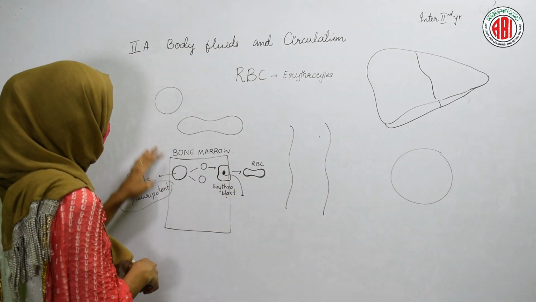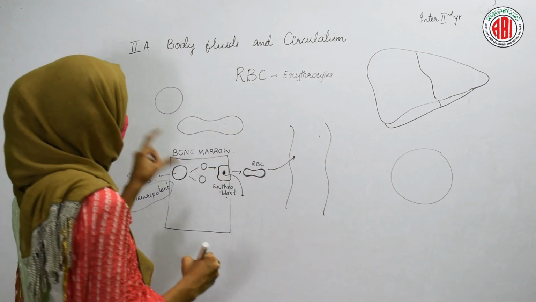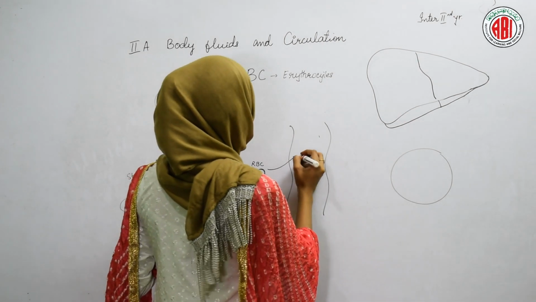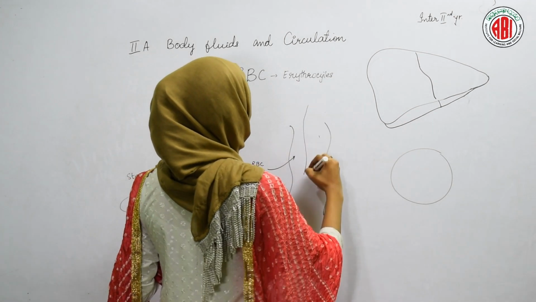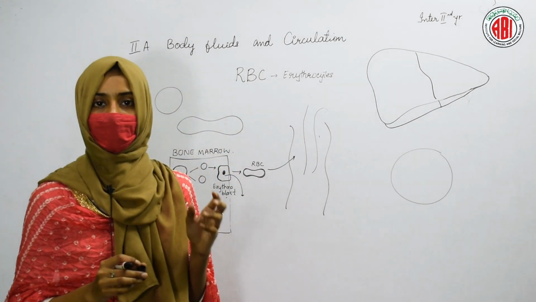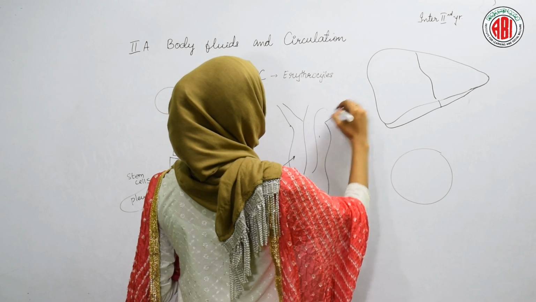Once the red blood cells are formed in the bone marrow, they can be sent into the blood. When the red blood cells enter the blood, they flow along with the plasma, and while flowing they need to move through blood veins and blood capillaries.